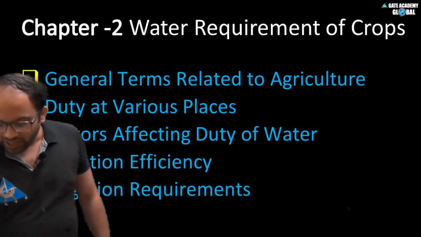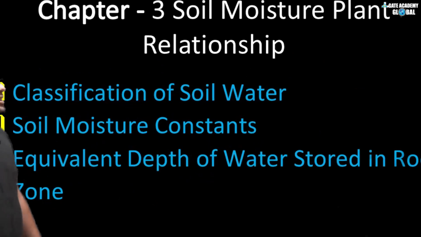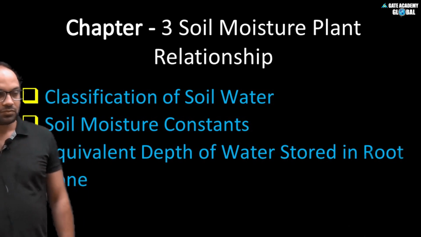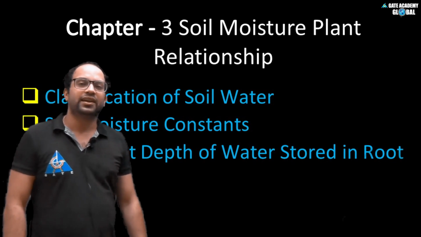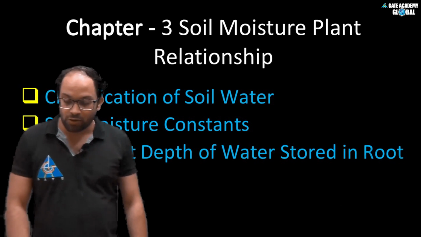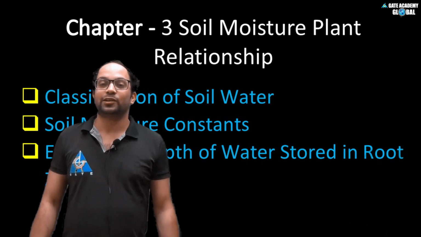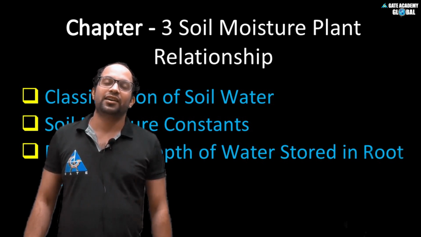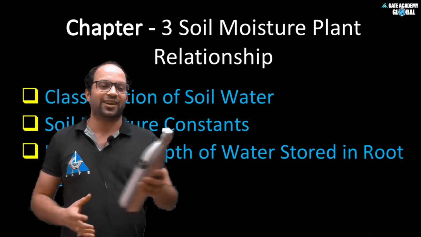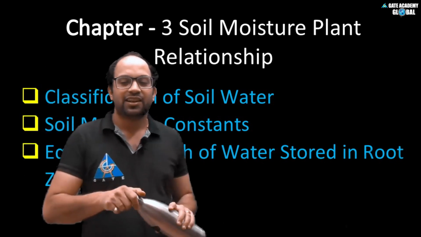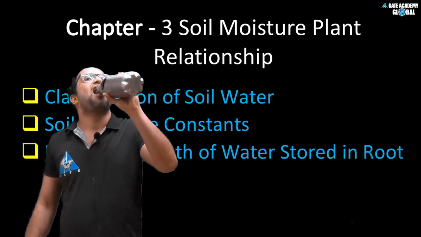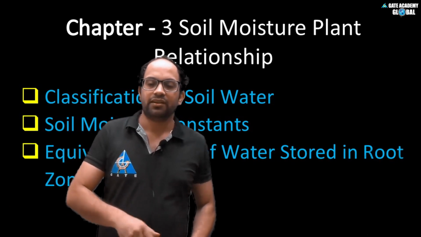After that our third chapter is about soil moisture plant relationship. In this chapter we are going to discuss that soil is very necessary for the plant. Why is it necessary? As I told, if you want water, you can easily stretch your hand or walk some distance, get this bottle, and drink water.